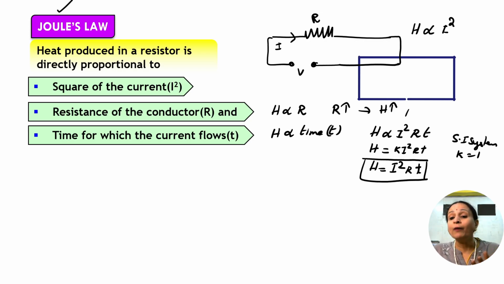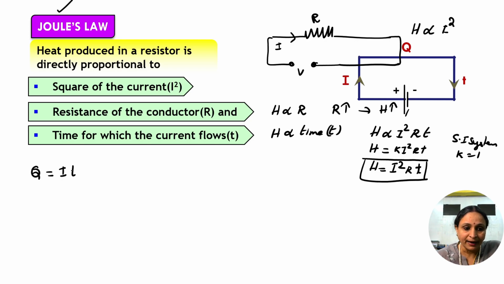Now, let us have different forms of the same expression H is equal to I square R t. We all know that. What about the current? Come on, tell me. What is Q? We all know Q is equal to I multiplied by t. And what about V? V is equal to I multiplied by R. What is I, children?